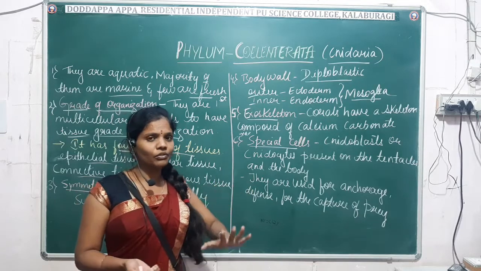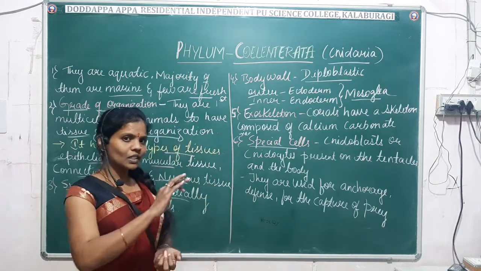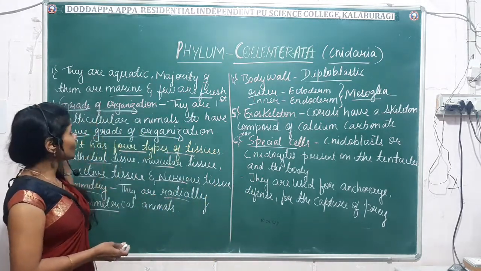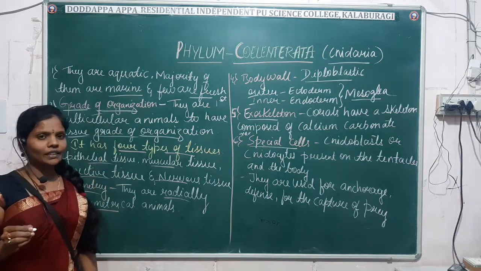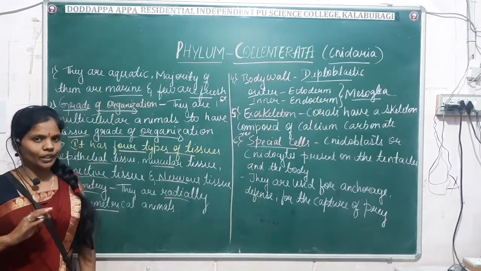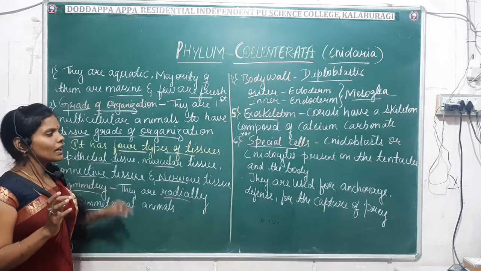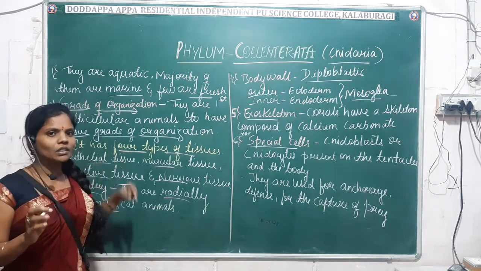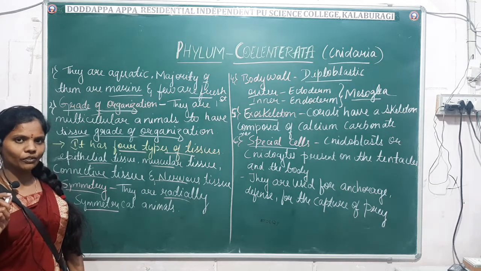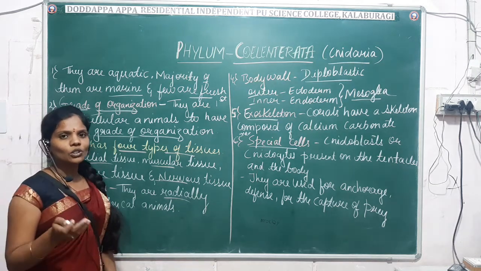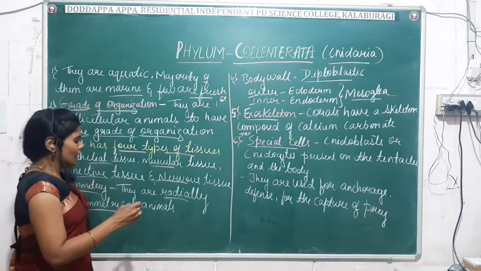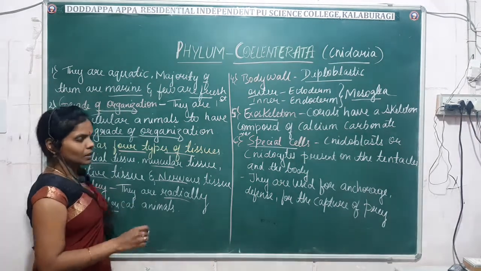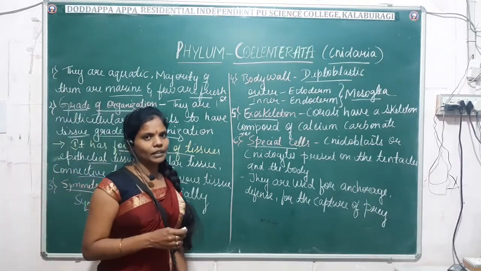Let's have a glance at some of these characteristic features. First, what grade of organization do coelenterates exhibit? They exhibit the tissue grade of organization, and keep in mind these are the first multicellular animals made up of 4 different types of tissues: epithelial, muscular, connective and nervous tissue. Then the symmetry: they exhibit radial symmetry.